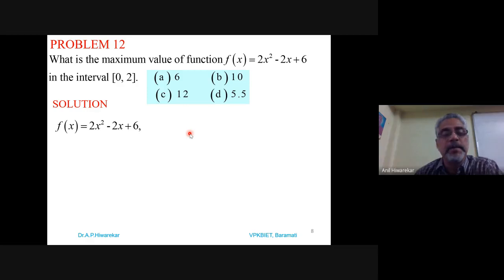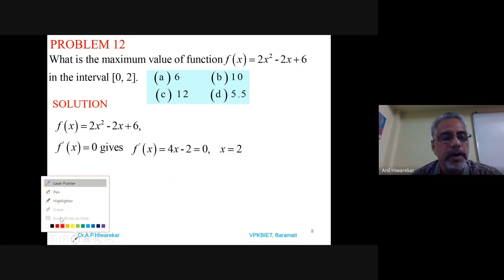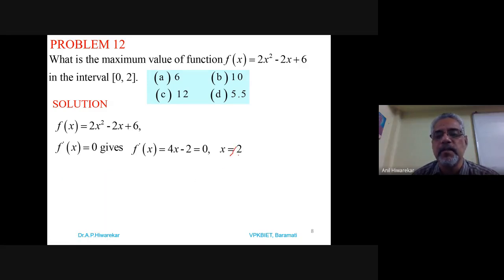To solve this problem, write f(x), find out f dash of x, and equate that to 0. So f dash of x is obviously 4x minus 2. By equating that to 0, 4x minus 2 is 0, means x is equal to, I think, 1 by 2. It is not 2, it should be 1 by 2. So x is equal to 1 by 2.